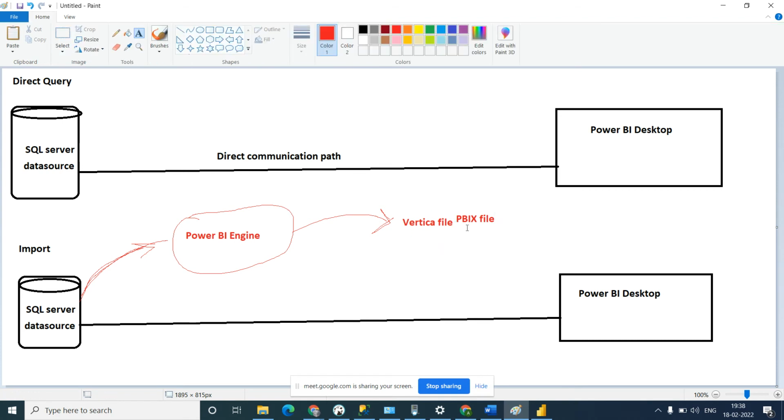This file will be generated through the Power BI engine, and then this file will be connected to the Power BI Desktop.